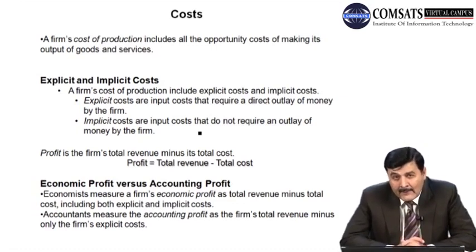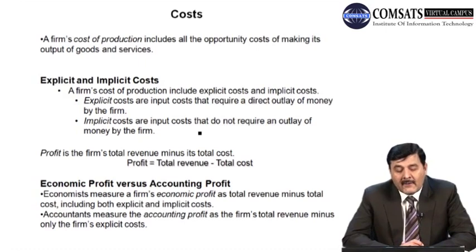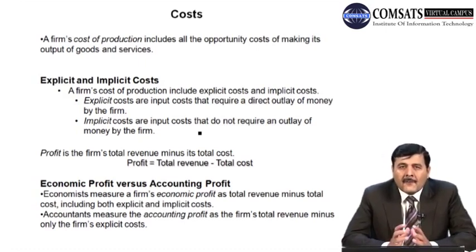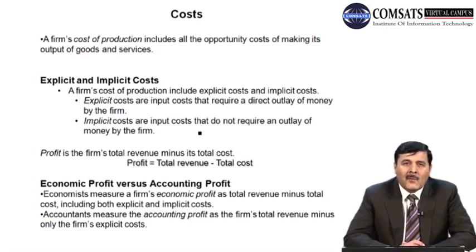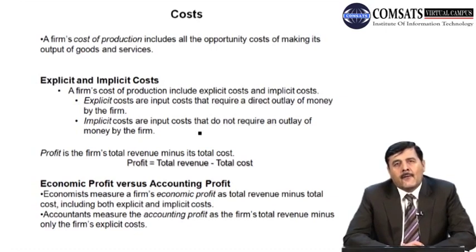So these sort of costs are the explicit cost. Now, when a firm studies the cost, the ultimate objective of the firm is how they can maximize their profit. As we know, profit is the difference between total revenue minus total cost. Profit can be written, if you see the slide, profit is equal to total revenue minus total cost.